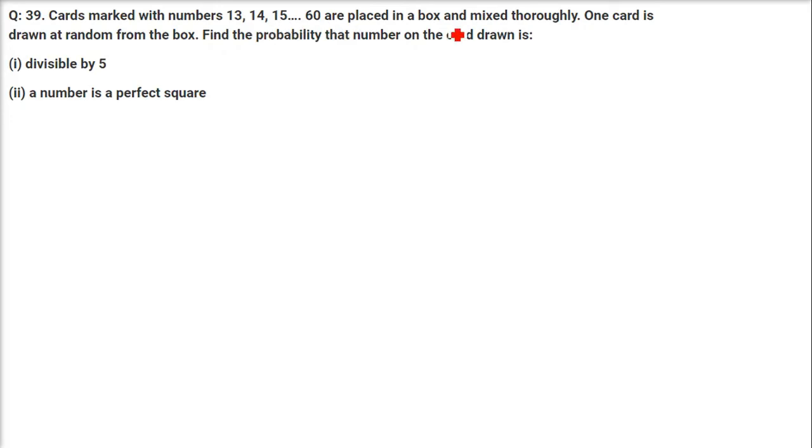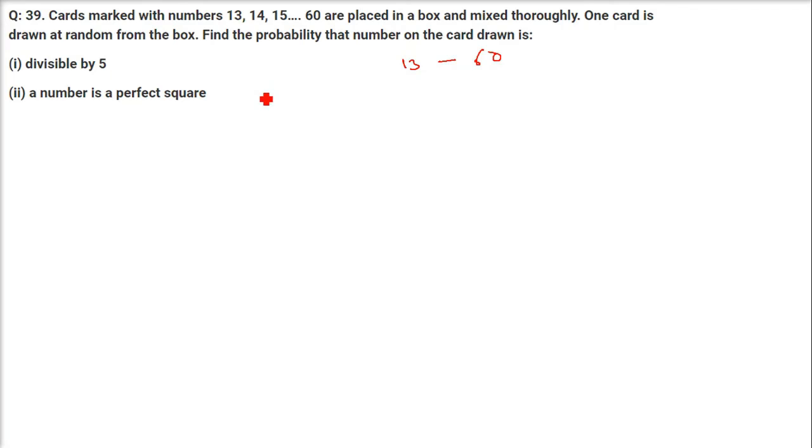Cards marked with the numbers 13 to 60 are placed in a box and mixed thoroughly. That is 13 to 60. So you have to count how many numbers are there. 13 to 60. One card is drawn at random from the box. Find the probability that the number on the card drawn is divisible by 5. So you have to write the table of 5 between 13 and 60. Please understand, you have to write numbers between 13 and 60, with these 2 numbers, of course, inclusive.